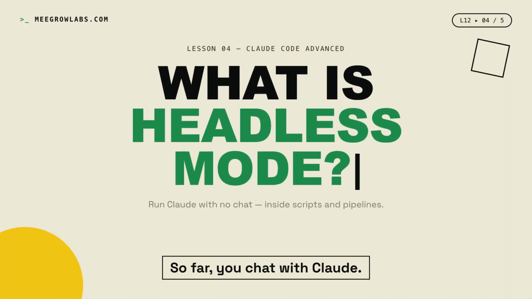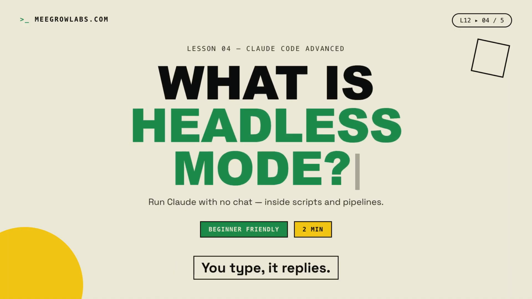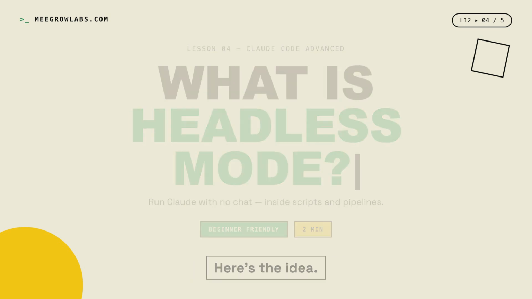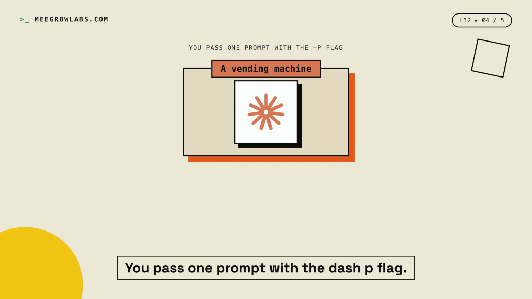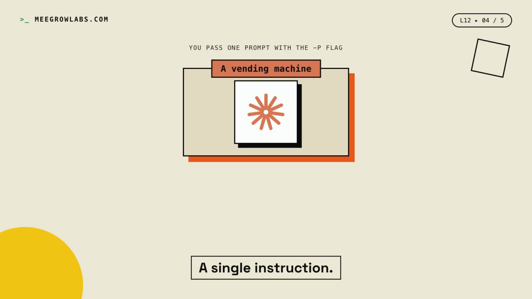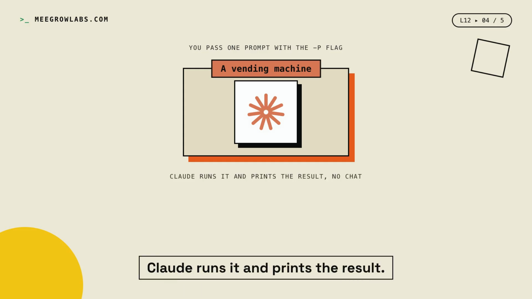So far you chat with Claude. You type, it replies. But what if no one's there? Claude can still run with no chat at all. It's called headless mode. Here's the idea. It fits into automation. Run it in a script. Run it in CI. Run it on a schedule. No screen needed. One job start to finish. You pass one prompt with the -p flag. A single instruction. No back and forth. Claude runs it and prints the result.